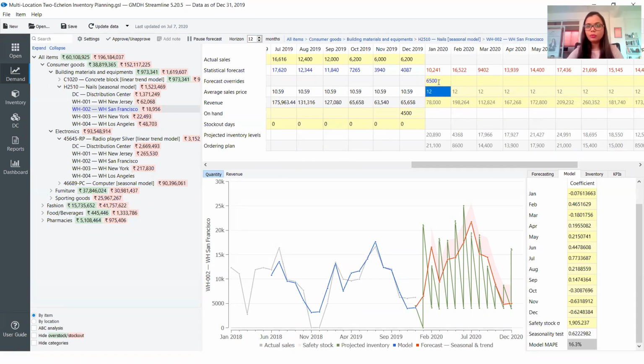So the moment we are making a change in our forecast in terms of units, our revenue is also getting generated. So this is what I mean by revenue projections, or how the revenue is also getting projected from the system. So let's keep that part aside because our focus today is on inventory optimization. So let's now look at the inventory.